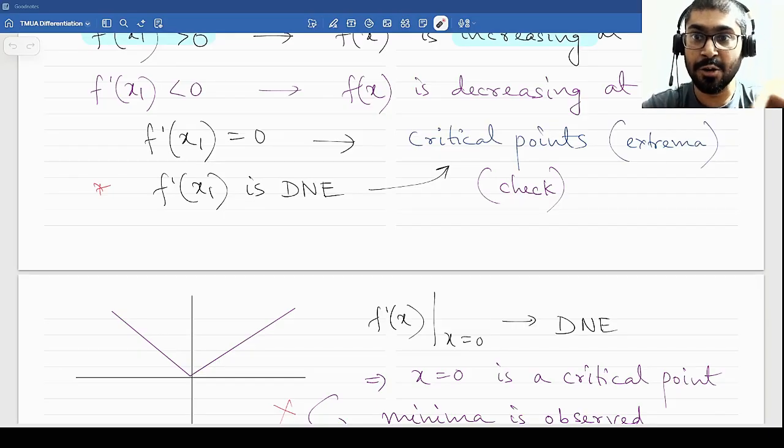So for this, you will need to know when a function is discontinuous. Go back to your school book and make sure that you study the points where a function is not differentiable. It can be due to discontinuity, it can be due to a vertical tangent, it can be due to a corner, a cusp. There are 7 or 8 points here, if I remember correctly. So make sure you revise those points and remember those points. Although that specific chapter, the chapter on differentiability, is not in the syllabus, those rules will still apply.